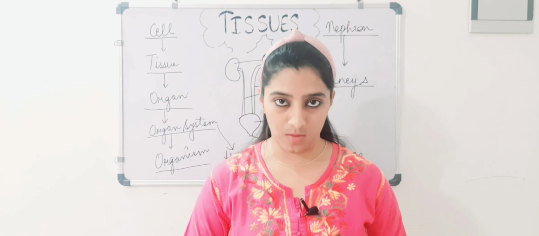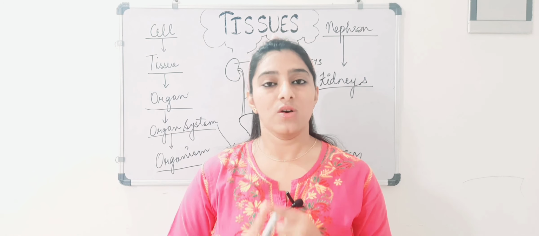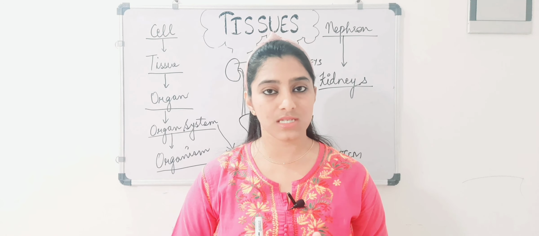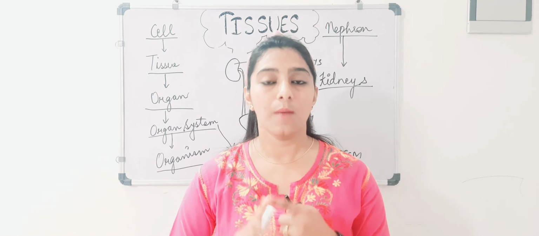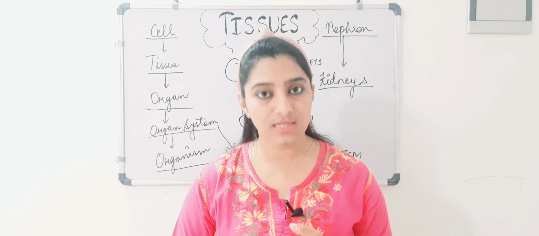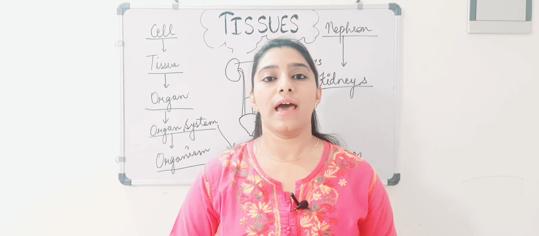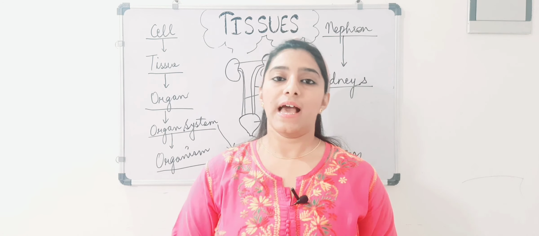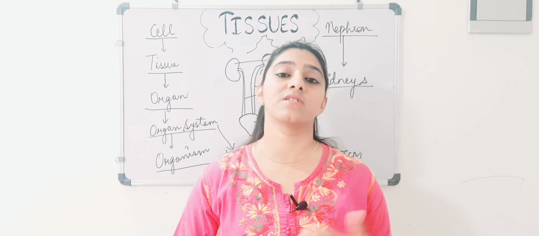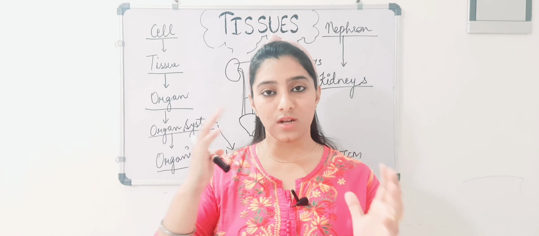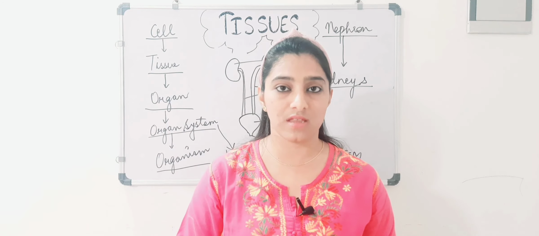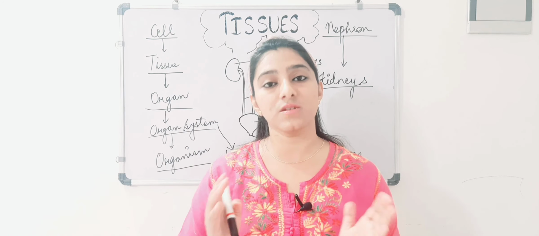Let me tell you, the nervous system involves the brain, spinal cord and nerves. This system is also formed the same way. Then we have the circulatory system, which has the heart, blood vessels, blood cells. All these organs constitute and form the circulatory system, and this is how the excretory system is formed. Reproductive systems are formed in human individuals. So this is how, when all the systems come together, they form a single individual.